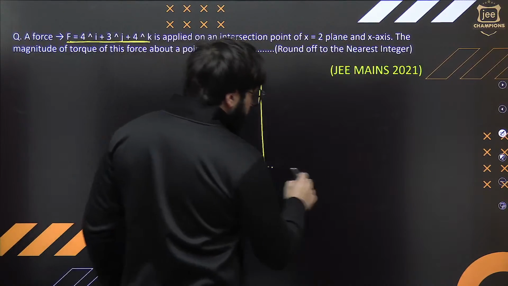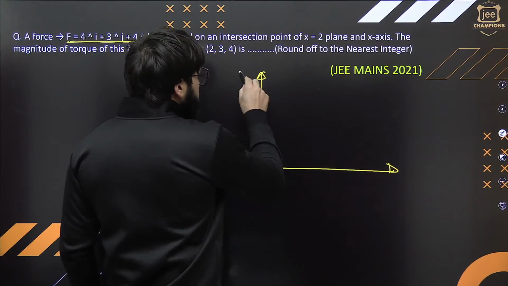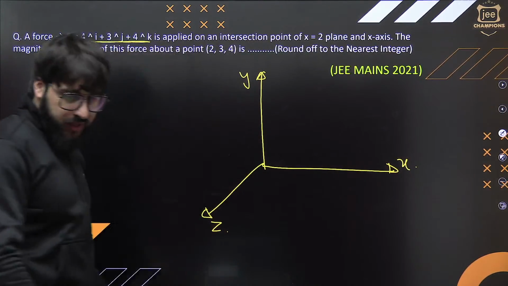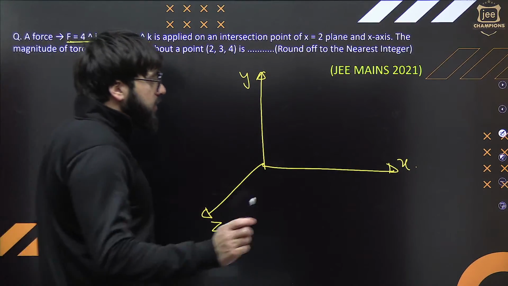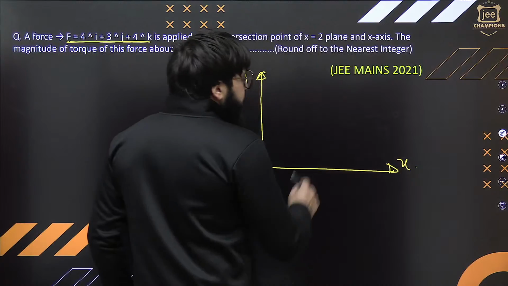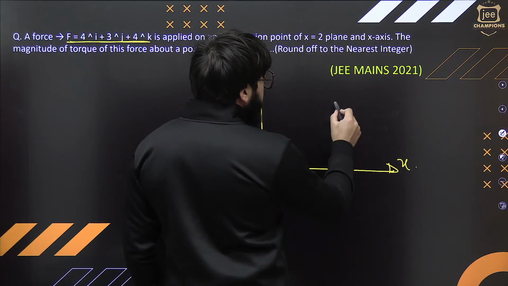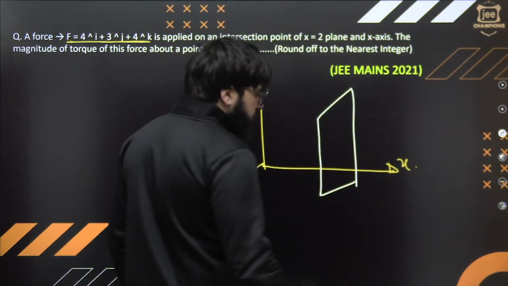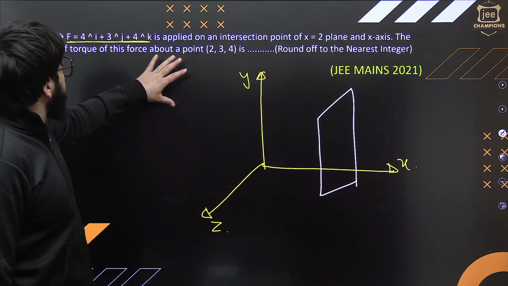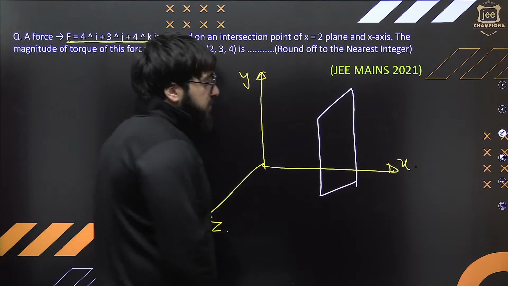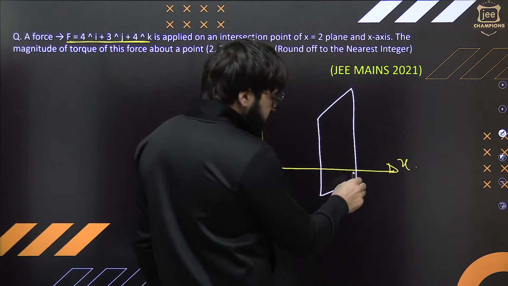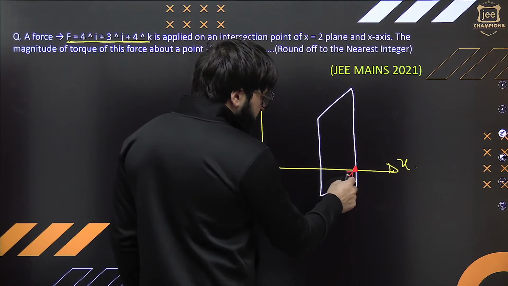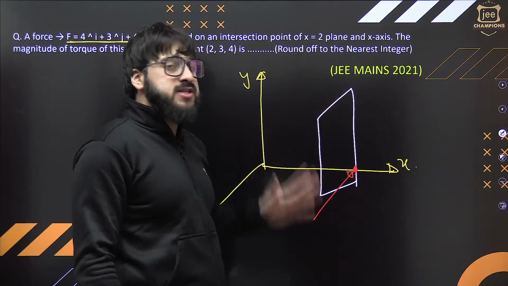Let me just make you understand this question. We have this plane. This is Y, this is X, and this is Z. X, Y, Z. This is a plane over here. Listen to me very carefully. If I say, for example, I have a plane, it is something like this. Forces applied. Yes, listen to me very carefully. If I say, for example, in this case, the force is acting at this point. In a plane, the force is acting at this point.